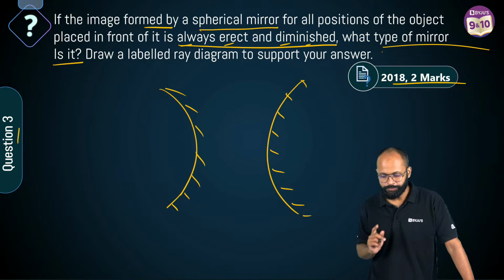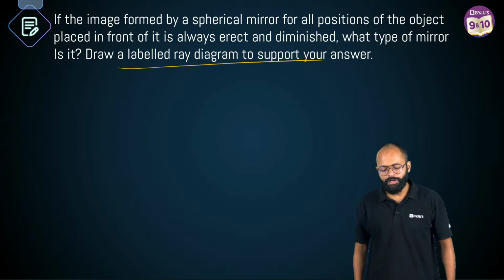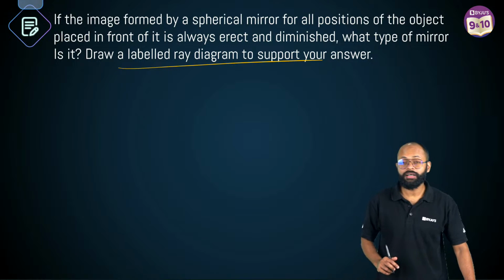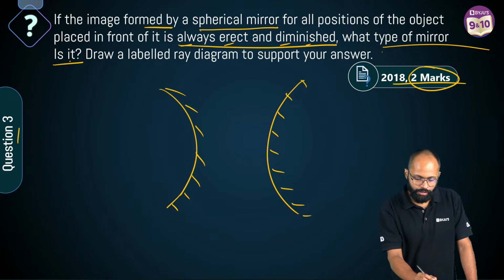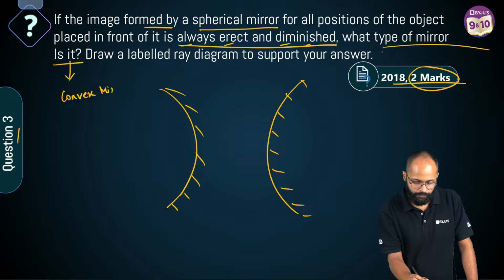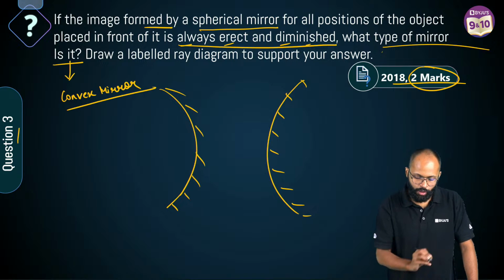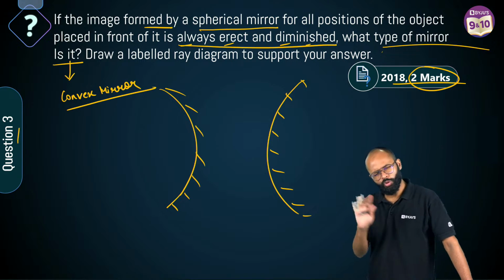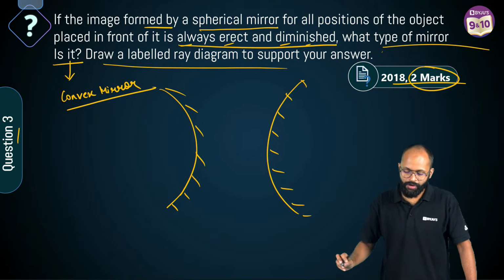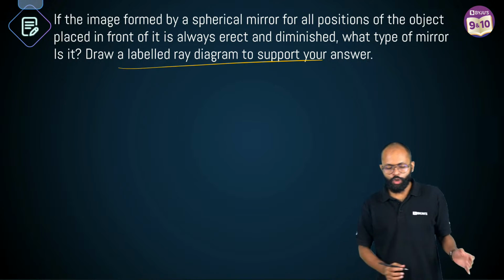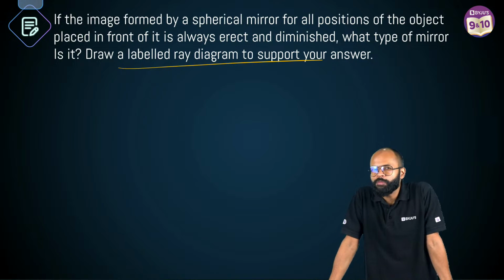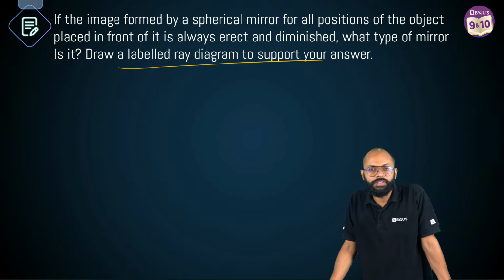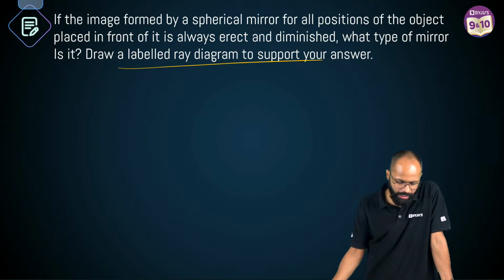Okay, listen to me. देखो, labeled ray diagram. So this is how many marker question? It's a 2-mark question. 1 mark is to tell that it's a convex mirror. ठीक है, it's a convex mirror. It will give you 1 mark. No problem. Now you have to draw a labeled ray diagram to support your answer. In convex mirrors, there are 2 cases. When the object is at infinity and when the object is not at infinity. है ना? 2 तरह के केस बनते हैं इसके अंदर.